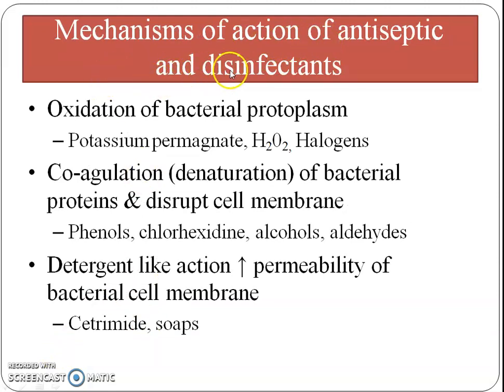Mechanism of action of antiseptic and disinfectant. The first mechanism is oxidation of bacterial protoplasm, and drugs which act by this mechanism are potassium permanganate, hydrogen peroxide and halogens. The next mechanism is coagulation, that is denaturation of bacterial protein and disruption of cell membrane, and the drugs are phenol, chlorhexidine, alcohol and aldehyde. The third mechanism is detergent-like action that increases permeability of the cell membrane, and the drugs are cetrimide and soap.